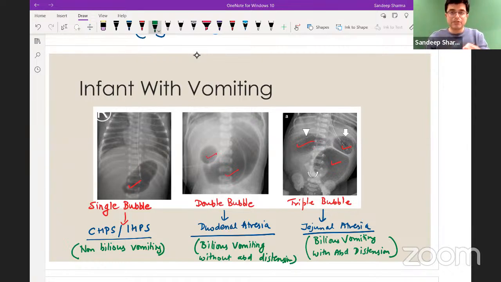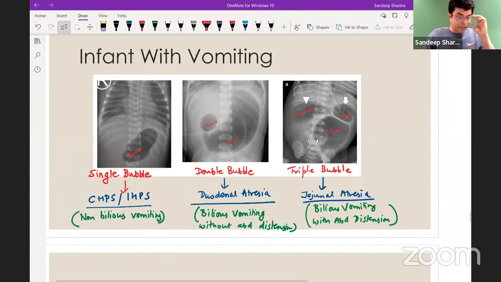If the question says bilious vomiting, no abdominal distension, double bubble, duodenal atresia. If the question says bilious vomiting, abdominal distension is there, because now gas is getting collected. It is at least reaching till the upper jejunum, where atresia starts. So you will have bilious vomiting with abdominal distension. And treatment obviously is surgery. CHPS, you don't do direct surgery. First you correct the alkalosis and then you perform surgery, right?